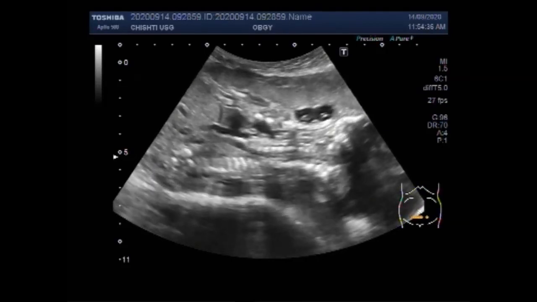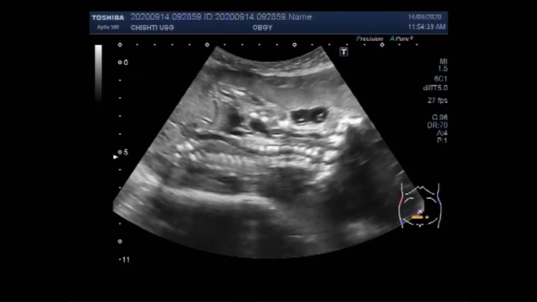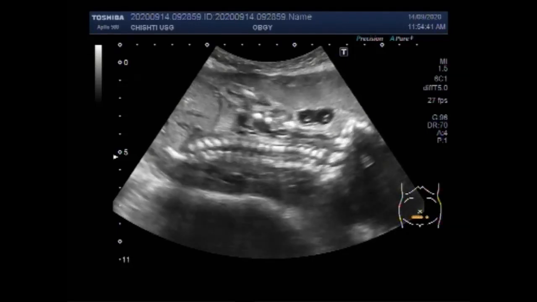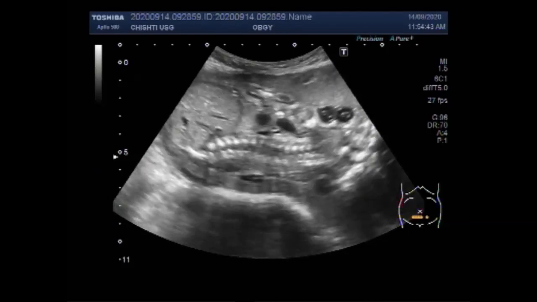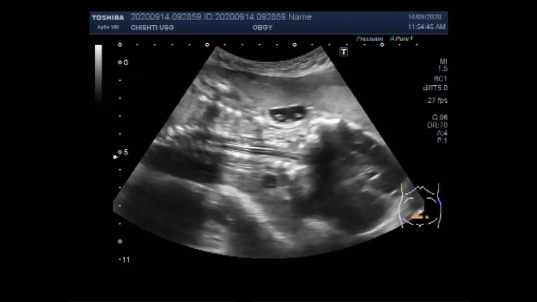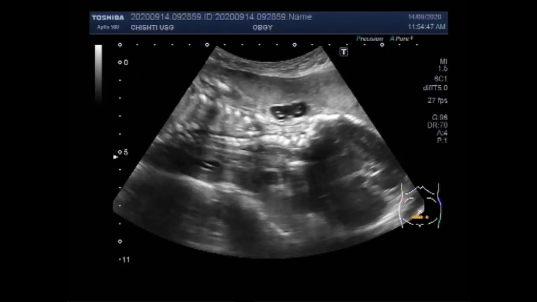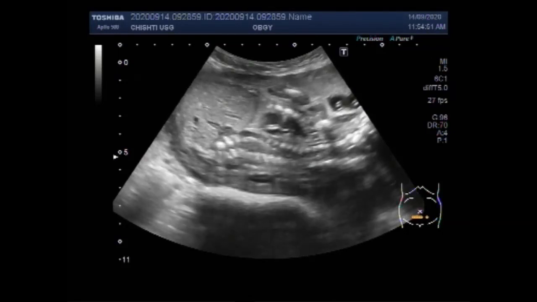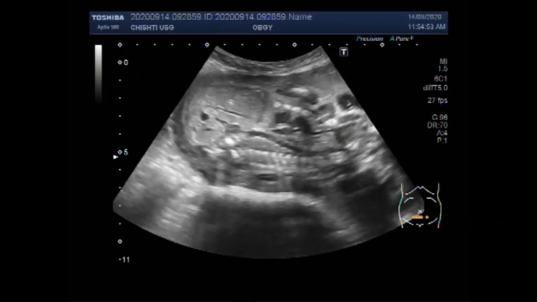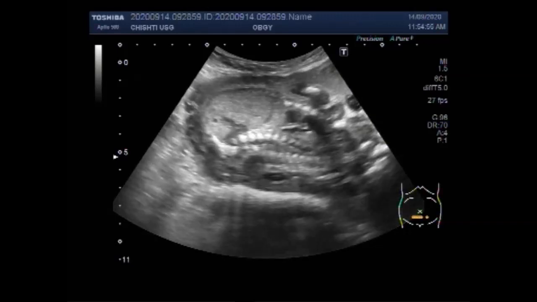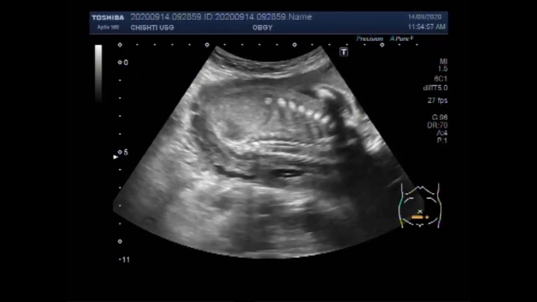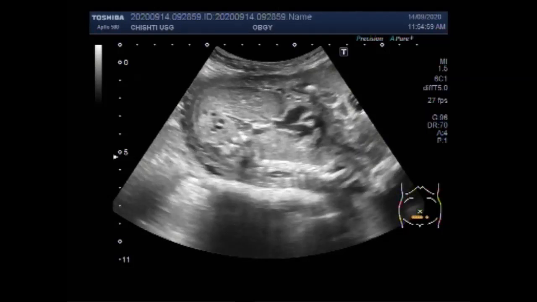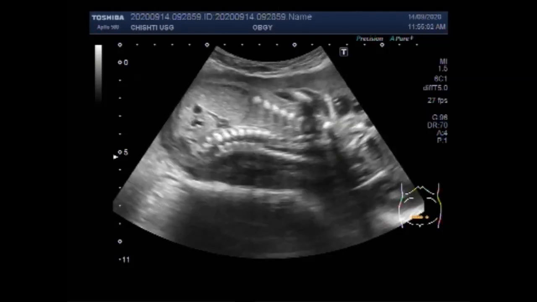Now you can see the spine of the fetus. A short spine is seen, and its sacral part is ending slightly at a higher level.